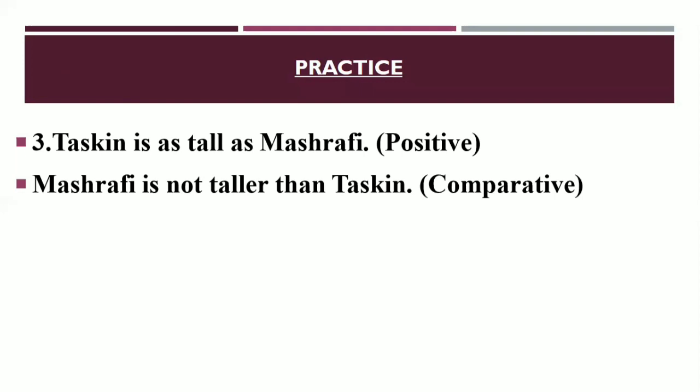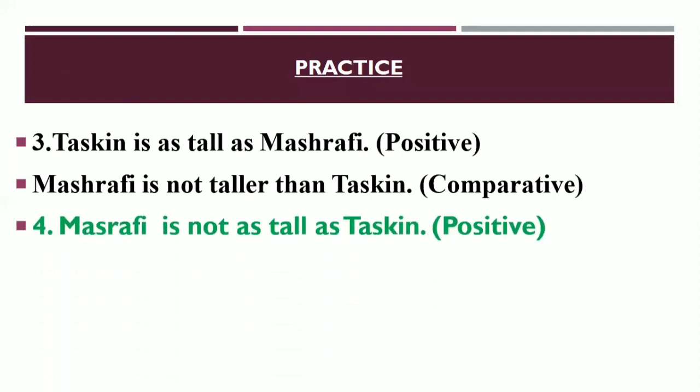Okay, dear learners, now next one, Mashrafi is not as tall as Taskin. So there is a similarity between this sentence, I mean 3 and 4. In the 3 number sentence, I mean positive degree, you have got the affirmative form, but you are getting here Mashrafi is not as tall as Taskin. So here you are getting it in the negative form. So if you get negative form, you have to make it positive form in case of comparative degree.